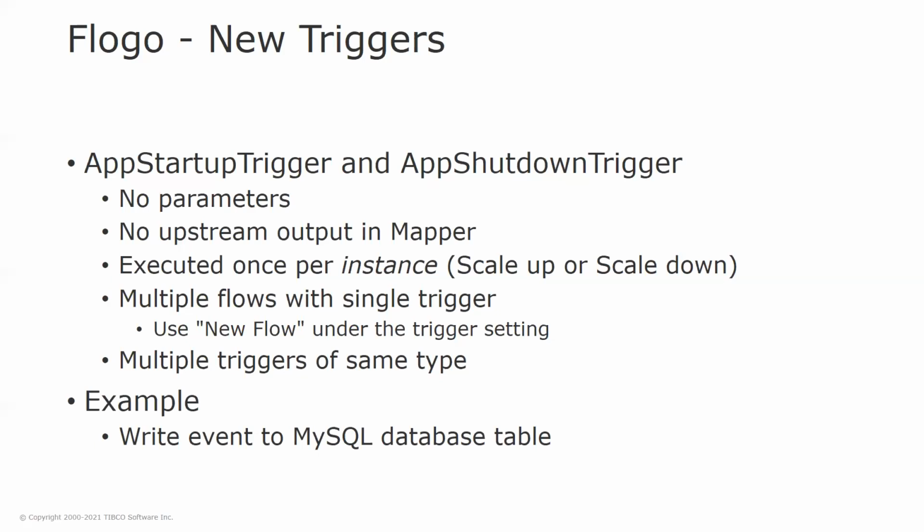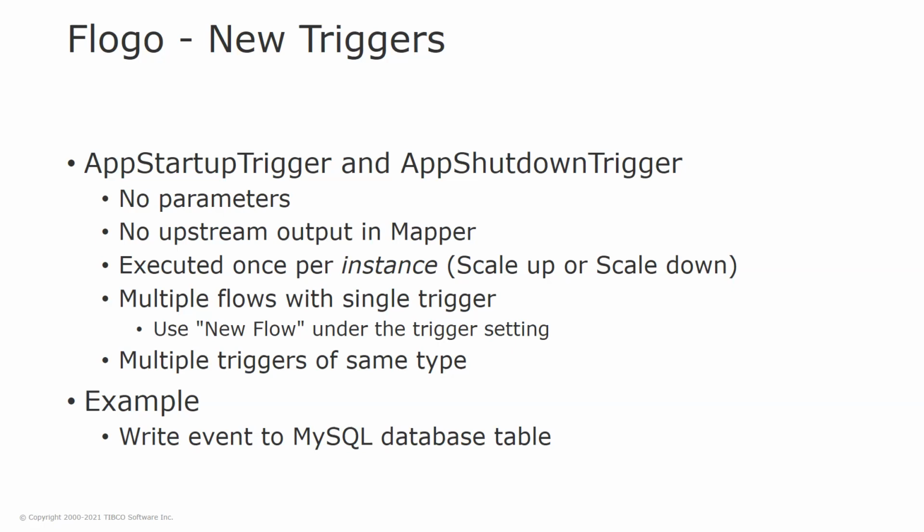All right. So in Flogo, we have two new triggers: the App Startup Trigger and the App Shutdown Trigger. Now, these triggers do not require any parameters. There's no configuration, no input or output configured with these particular triggers in Flogo. And because of that, there's no upstream output in a mapper.